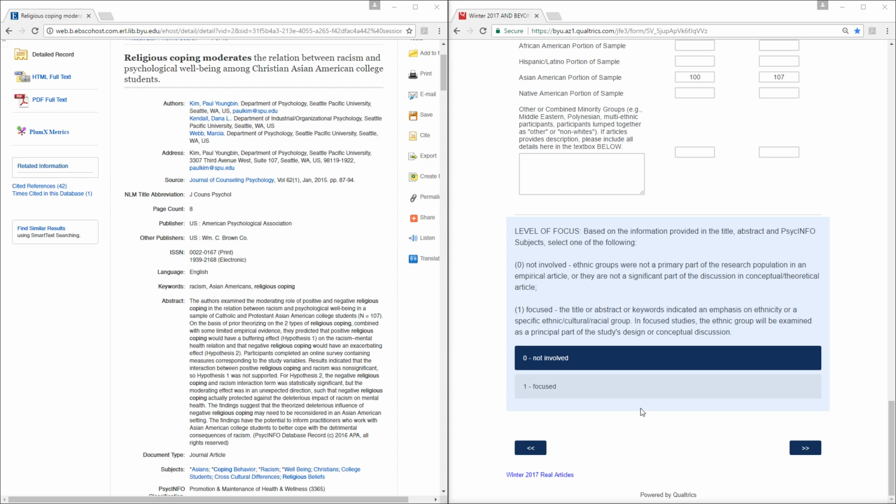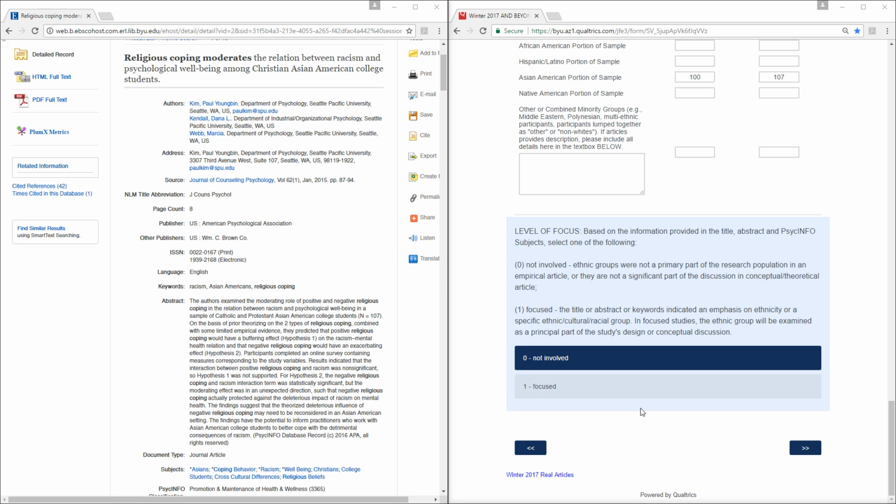For level of focus, we need to determine if a research article is focused, or in other words, involved with a specific ethnic, cultural, or racial group. This could also be as simple as addressing issues such as diversity or multiculturalism. To determine if an article is focused or involved, we need to look at the title, keywords, subjects, and the abstract.